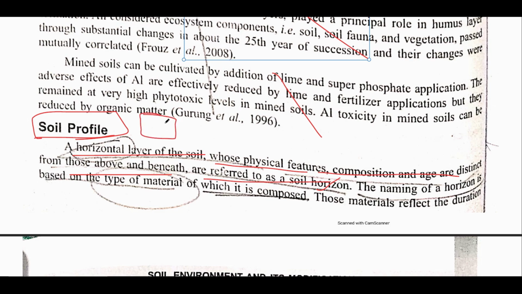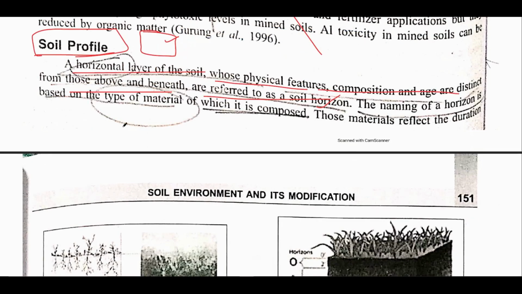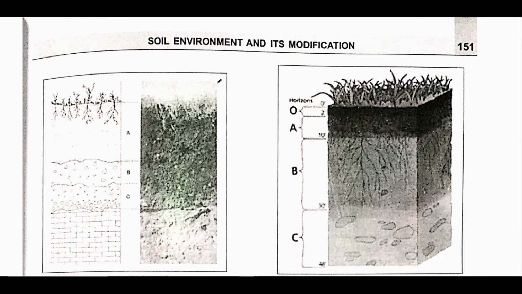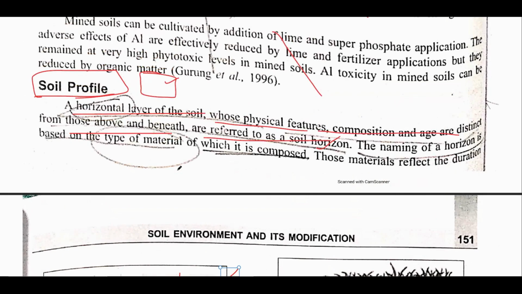I don't know whether it is mentioned over here or not, but for example, this is a soil profile. This is basically a vertical section of the various soil horizons. These are the various soil horizons you can see. So basically it is a vertical section of all these horizons, and it is collectively known as the soil profile.